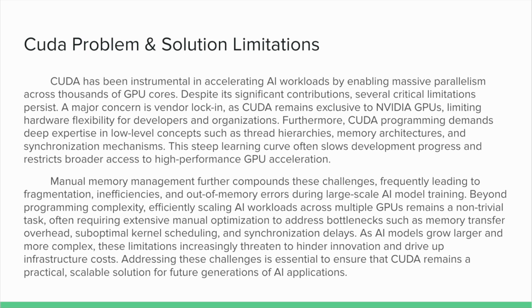On top of that, manual memory management often causes fragmentation and inefficiencies, leading to out-of-memory errors during large model training. Scaling across multiple GPUs is also tough without heavy manual optimizations to fix bottlenecks like memory transfer delays and poor kernel scheduling. As AI models continue getting bigger, these challenges risk slowing innovation and driving up costs. Solving them is crucial if CUDA is going to stay practical for the next generation of AI.